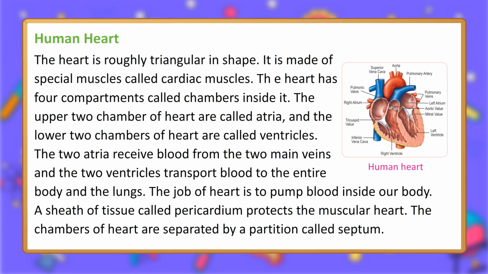Human heart. The heart is roughly triangular in shape. It is made of special muscles called cardiac muscles. The heart has 4 compartments called chambers inside it. The upper 2 chambers of heart are called atria, and the lower 2 chambers of heart are called ventricles. The 2 atria receive blood from the 2 main veins, and the 2 ventricles transport blood to the entire body and the lungs. The job of heart is to pump blood inside our body. A sheath of tissue called pericardium protects the muscular heart. The chambers of heart are separated by a partition called septum.